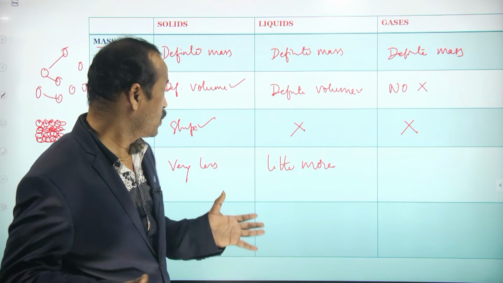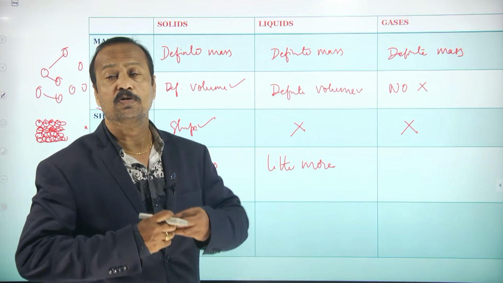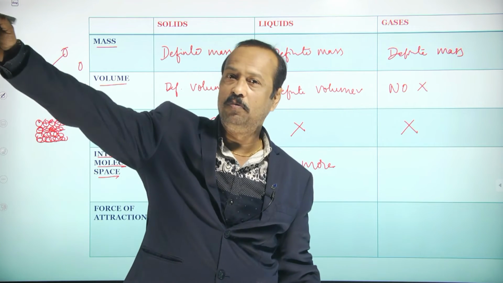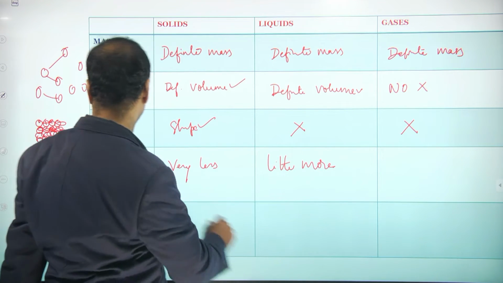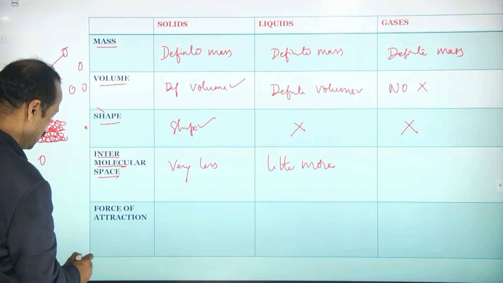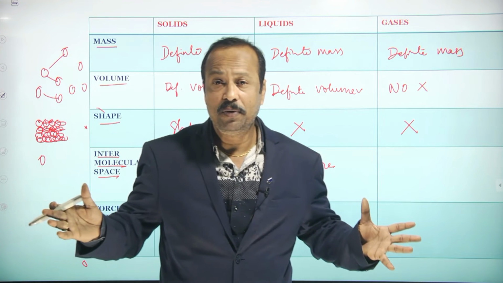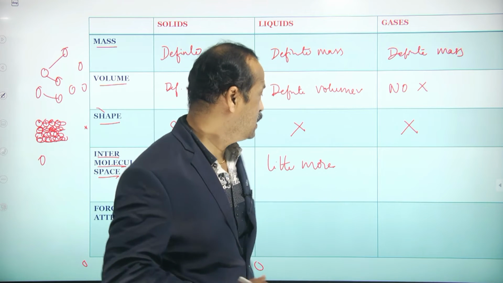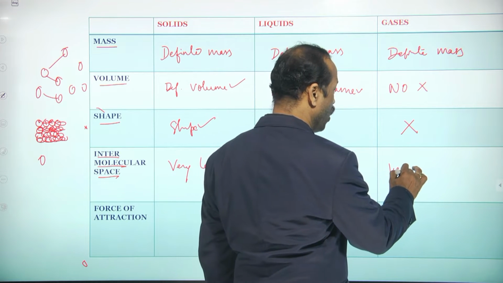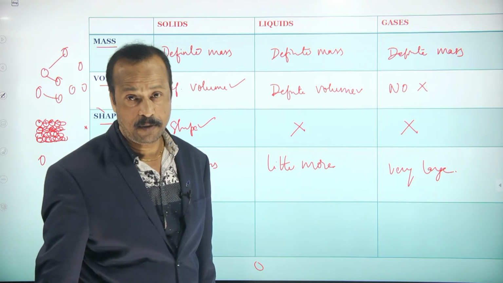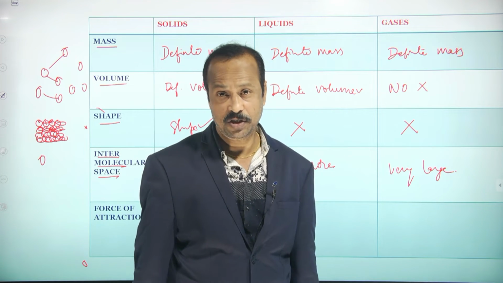Now if you check the gases, there is a lot of gap. One molecule is present here, one molecule is present there. The gap between the gaseous molecules is very large, a lot of space between two gaseous molecules.